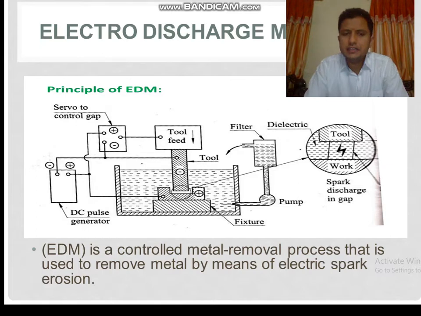So how should we maintain it? As the tool cuts the workpiece, the spark gap will ultimately increase. For that purpose, a mechanism is provided, which is the servo control gap, also called the servo system.